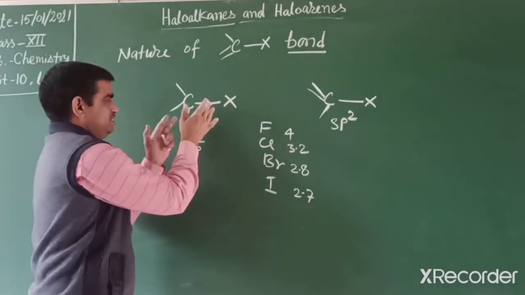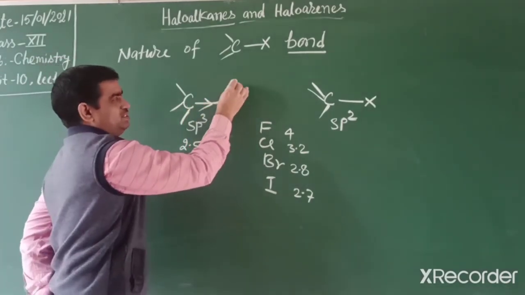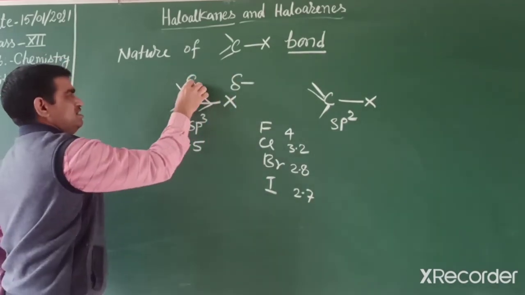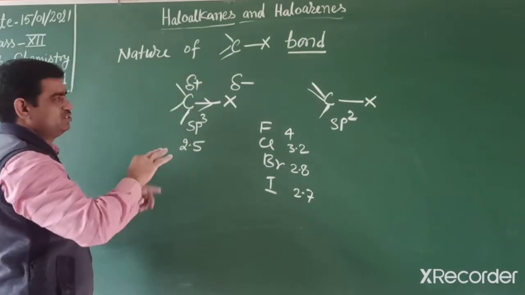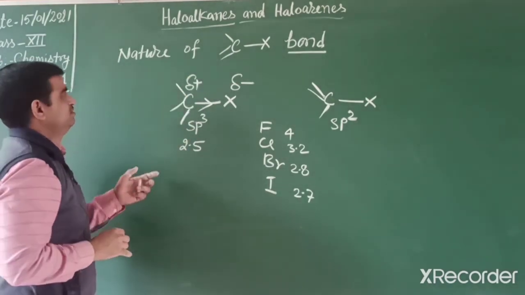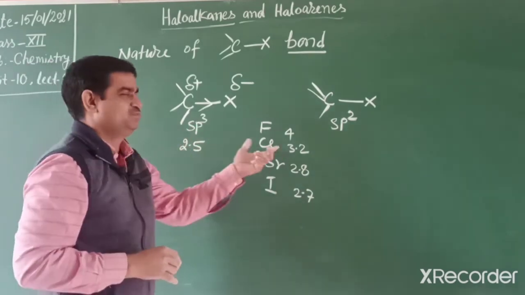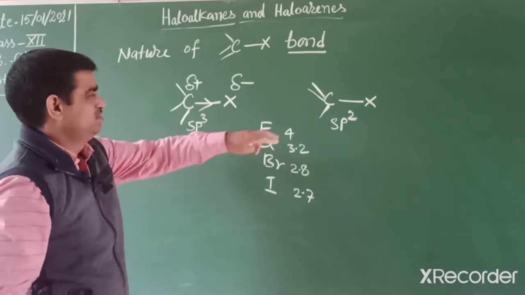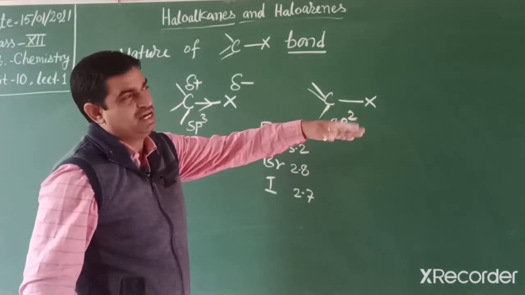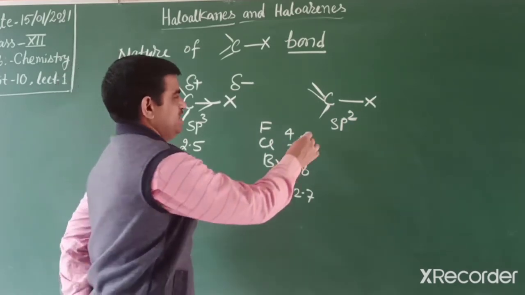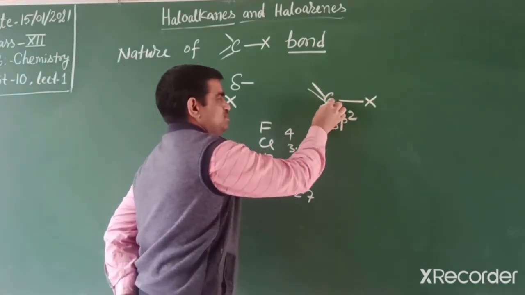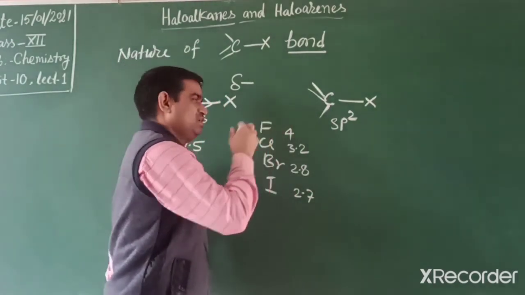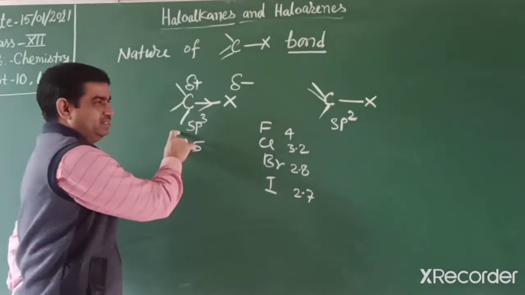So the shared electrons are nearer to the halogen side, so it bears delta negative charge and carbon delta positive charge, meaning partial polar nature. Due to the polar nature, its property is slightly different and shows different behavior. But if it is vinylic or aromatic, then its property is different, because it is an sp2 hybridized carbon atom, and sp2 hybridized carbon has more electronegativity than sp3.